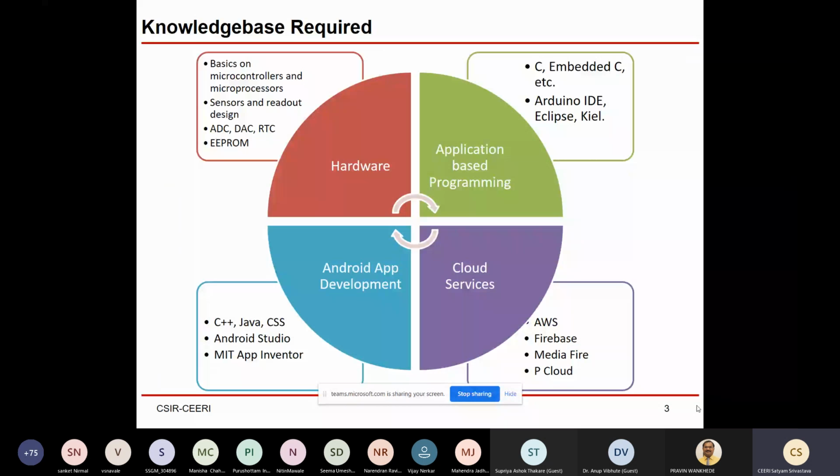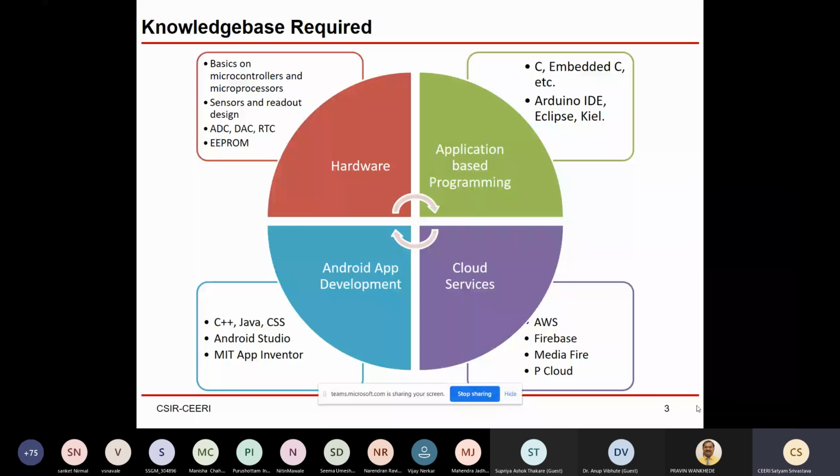Now we talk about the knowledge base required for these kinds of applications. I have divided this into 4 different parts. One is the hardware, second is application-based programming, third is Android app development, and fourth is cloud-based services.